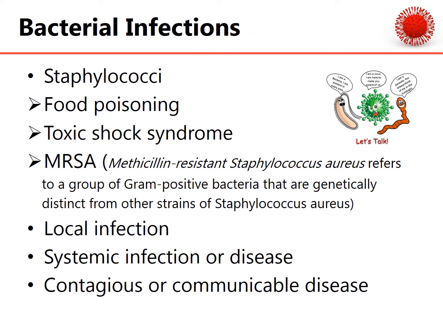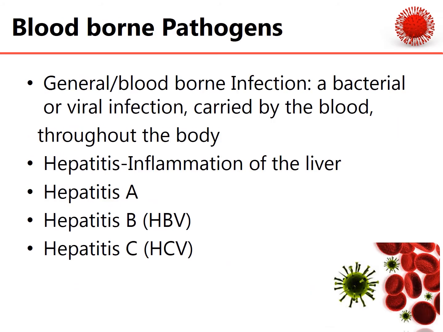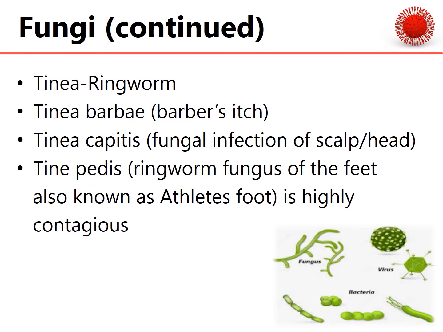local infection, systemic infections or disease, contagious or communicable disease. Next we have blood-borne pathogens, general blood-borne infection, a bacterial or viral infection carried by the blood throughout the body. Hepatitis, inflammation of the liver: hepatitis A, hepatitis B, hepatitis C. Page number 8, we've got fungi continued.